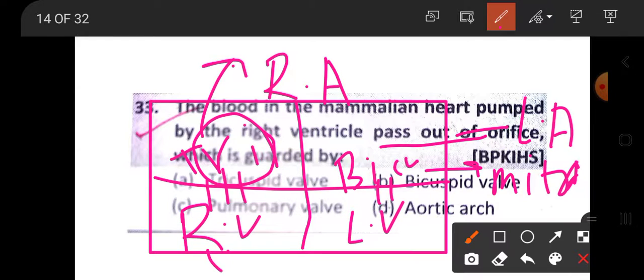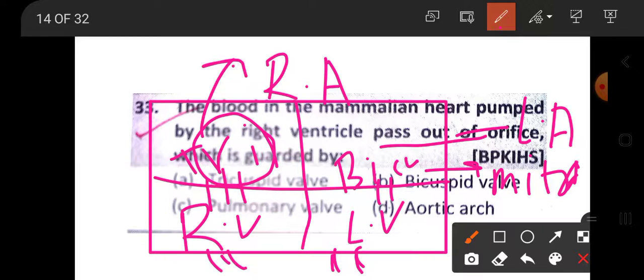From right ventricle, the pulmonary artery arises and goes to lung. From left ventricle, the systemic aorta arises and goes to different parts of the body.